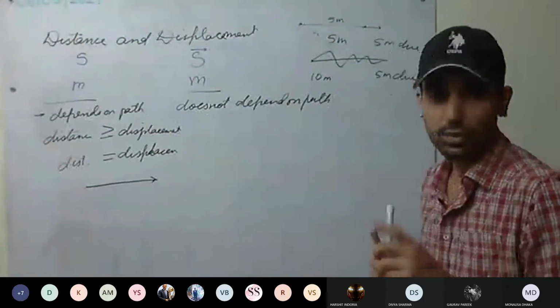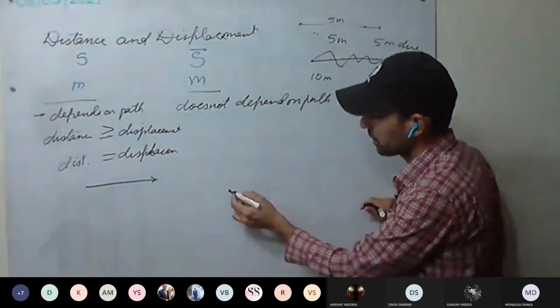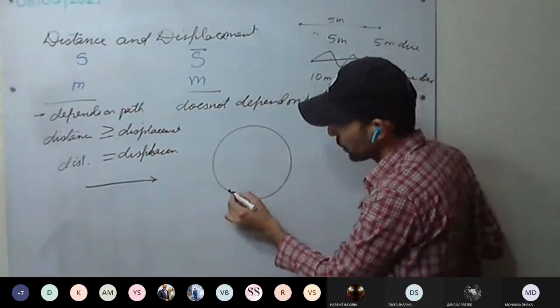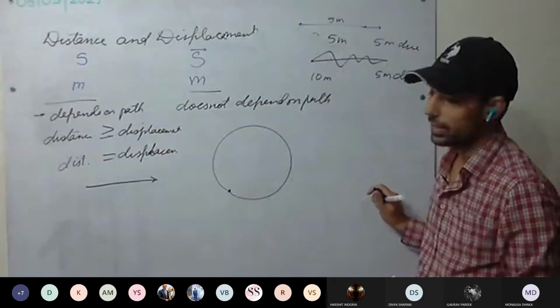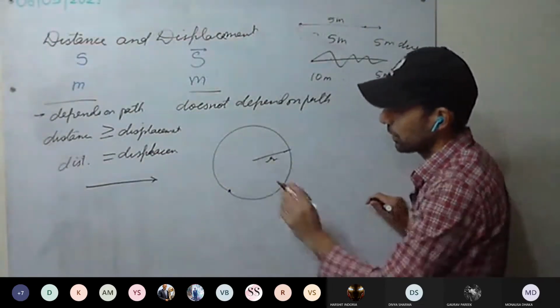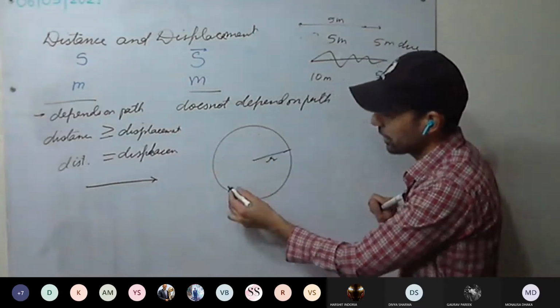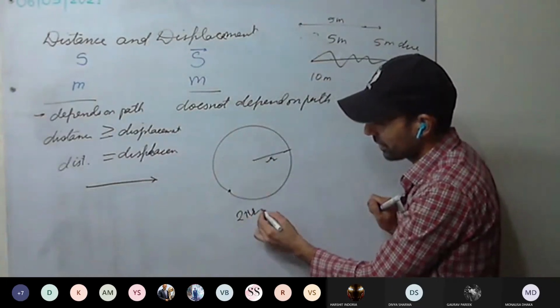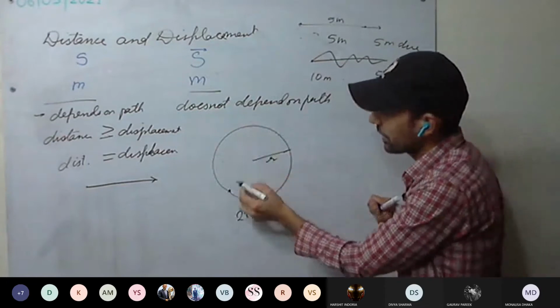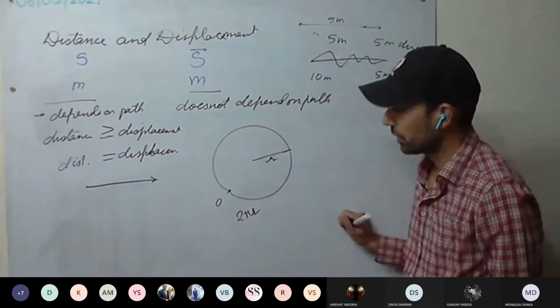For example, I started from here and came back to the same position. What is the distance covered if the radius is r in a circular motion? 2 pi r, the circumference. What is the displacement? I came back, so displacement is 0.